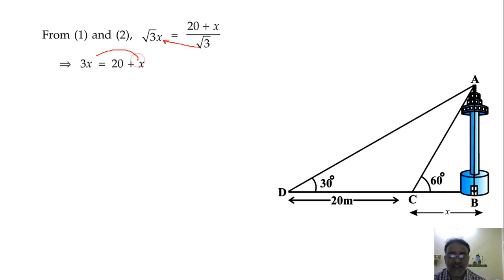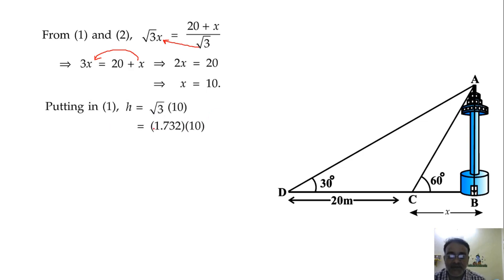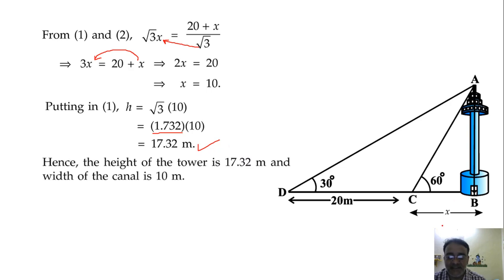Now plus x, if you shift here you will get minus x. So 2x is equal to 20. So x is equal to 10 meter, right? So if x is equal to 10, h will be 10 root 3. It was x root 3, so it will be 10 root 3. You can substitute the value of root 3, right? 17.32 meter. And the width of the canal is 10 meter.